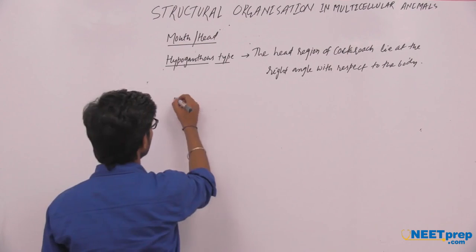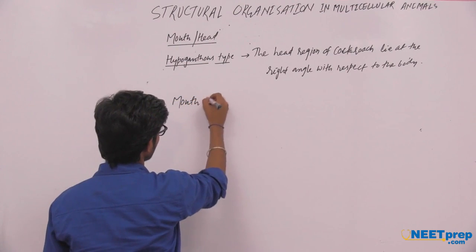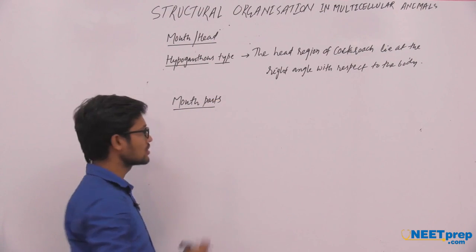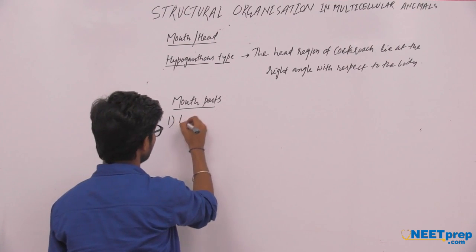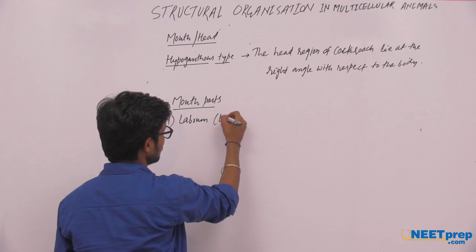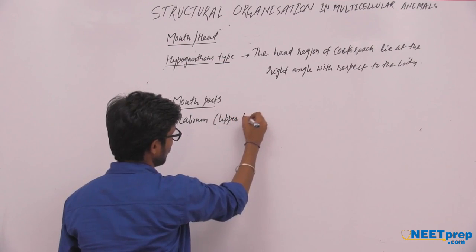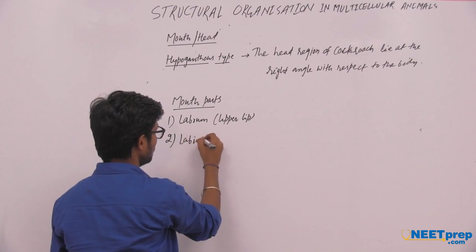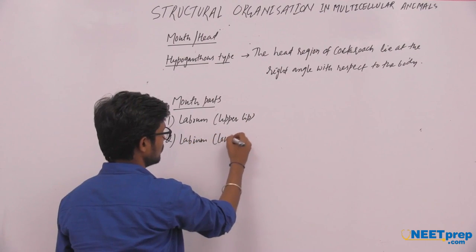Now the mouth parts of cockroach. There are mainly the following mouth parts. Number 1 is labrum, also known as the upper lip of cockroach. After that, labium, the lower lip.